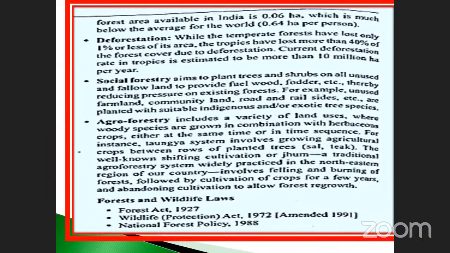And social forestry. What is the meaning of social forestry? Social forestry aims to plant trees and shrubs on all unused and fallow land to provide fuel, wood, fodder, etc., thereby reducing pressure on the existing forest. For example, unused farmland, community land, road and rail sites, etc., are planted with suitable indigenous and or exotic tree species.